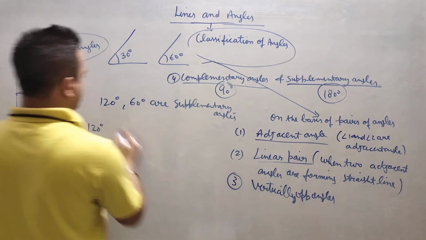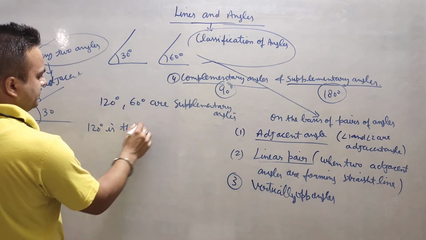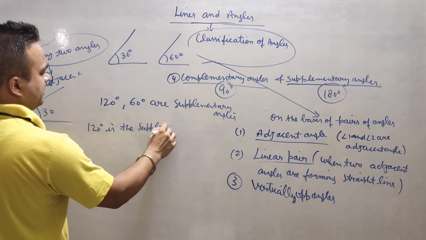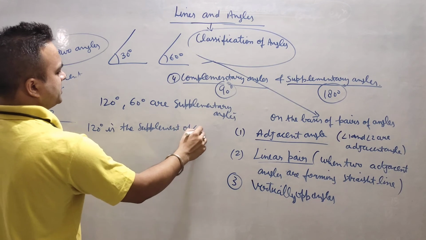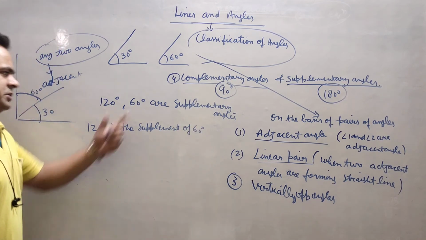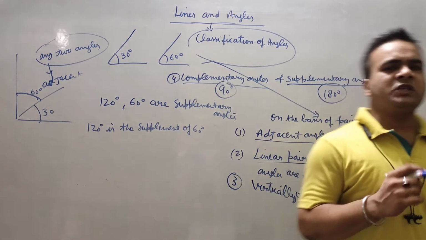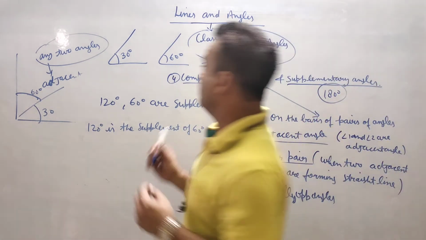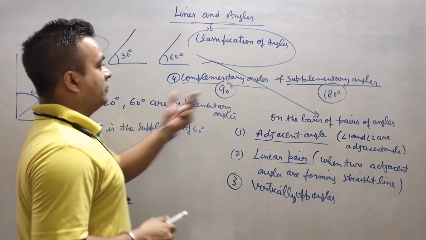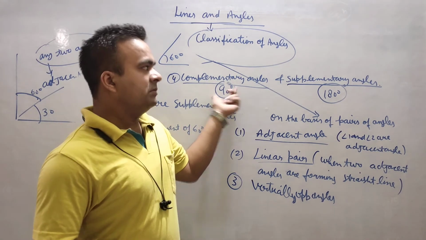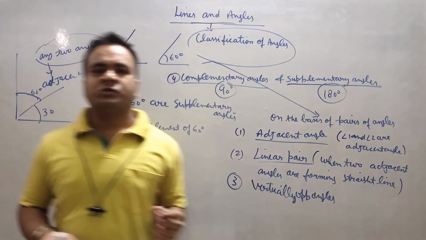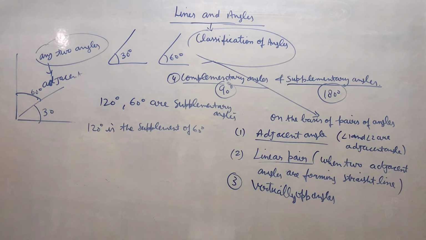So we will say that 120 is the supplement of 60 degree, correct? 60 degree is the supplement of 120 degree. So the meaning is very simple, but you have to just remember in complementary we have to see 90 degree sum, and in supplement we have to see 180 degree, right?